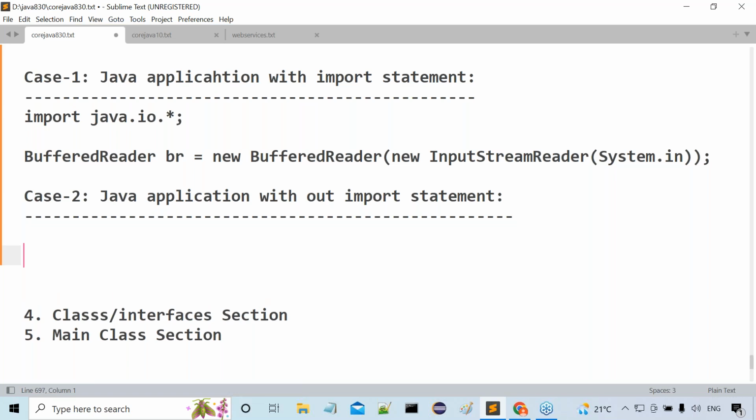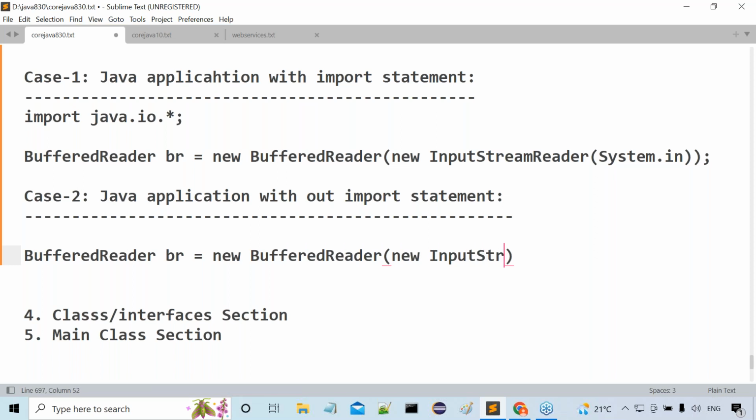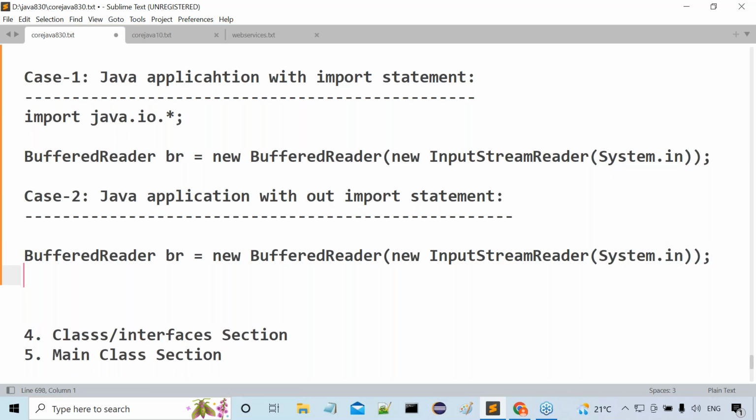Directly I want to write the same statement: BufferedReader br = new BufferedReader(new InputStreamReader(System.in)); Here we have to provide a semicolon. So BufferedReader br = new BufferedReader, new InputStreamReader, System.in, that we provided.